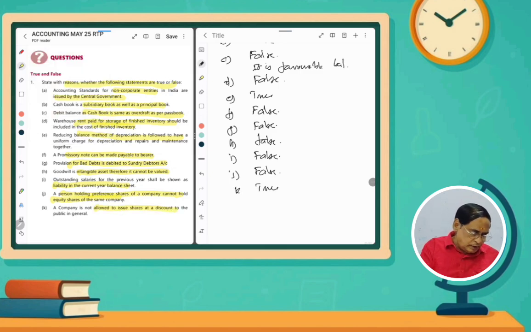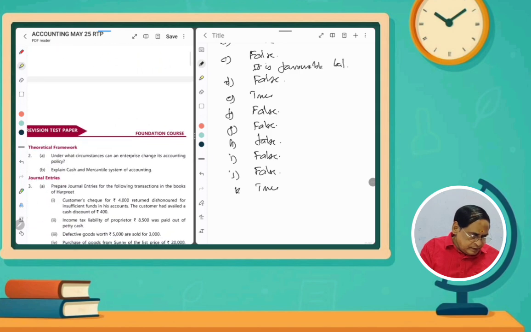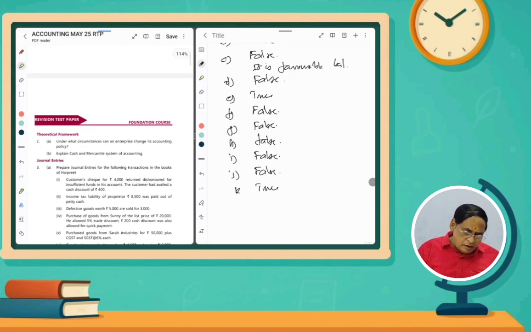So this question is over. And the next question, theoretical question: under what circumstances can an enterprise change its accounting policy? Accounting policy means, for inventory there is an accounting policy, depreciation is an accounting policy, whether you are using the straight-line method or the diminishing method or the sum of digits method, any method like that. If you pursue one accounting policy, it should be followed consistently.